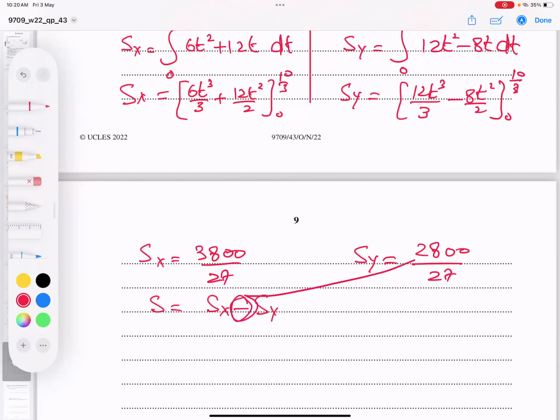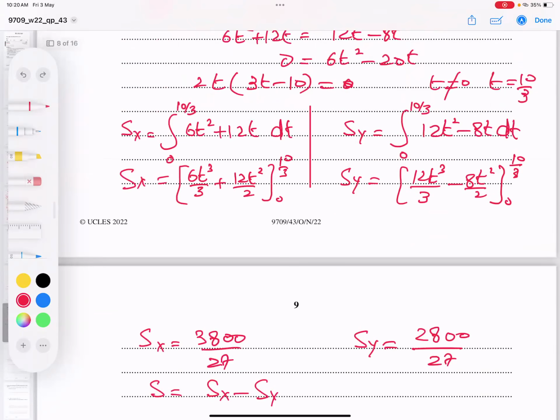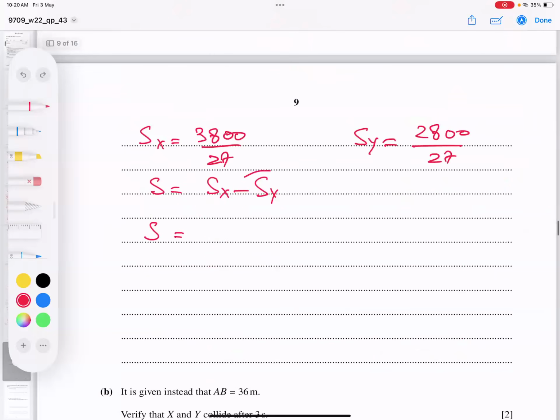Because this negative sign is for the particle coming back to the observer. You can put a negative sign here for being below the x-axis. This is the second method. So now if I find this answer, you will get the required answer.